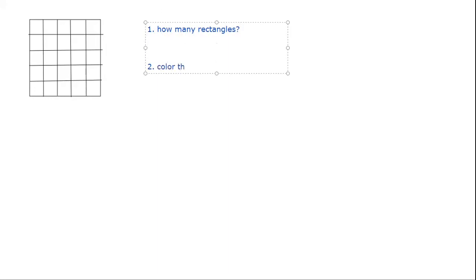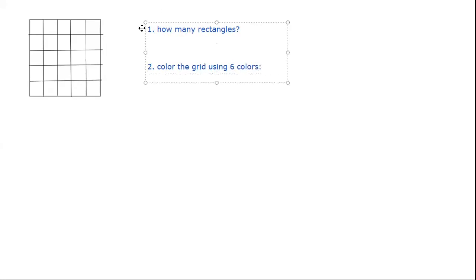Okay, just assume it's a uniform size, okay? So you have a 5 cross 5 grid like this. So the question is, how many rectangles are there in this? And let us say another one. In how many ways can you color this using, let us say, 6 colors?